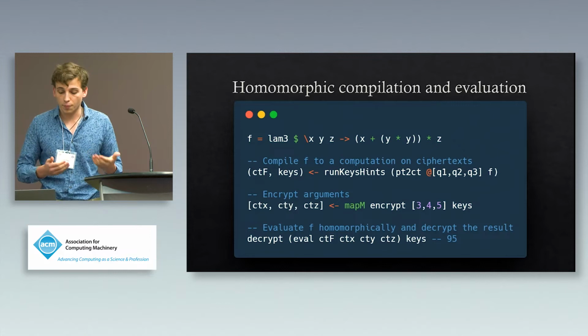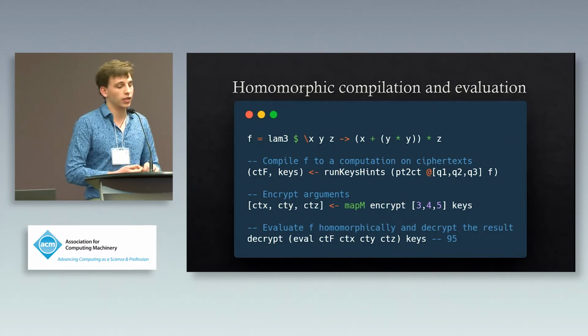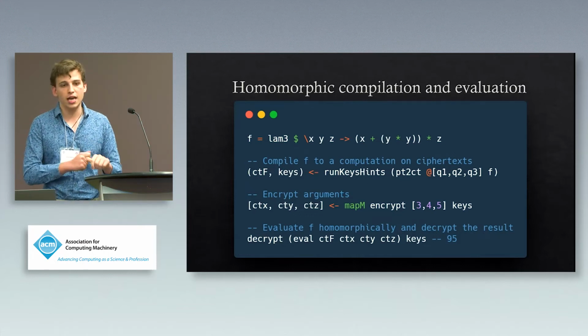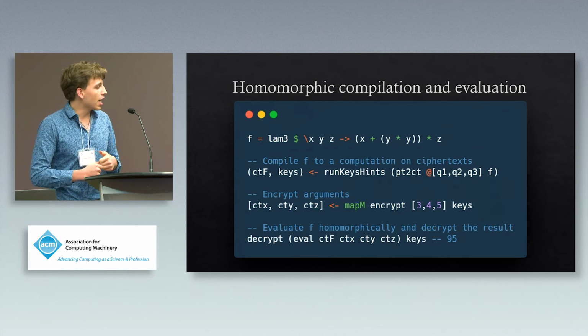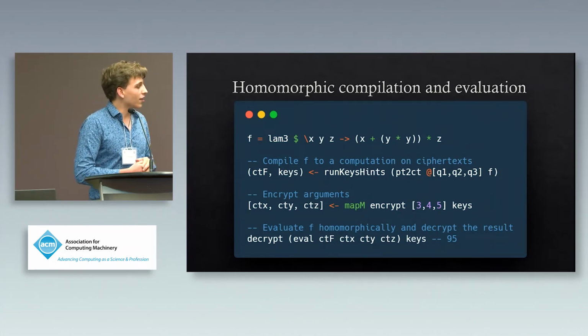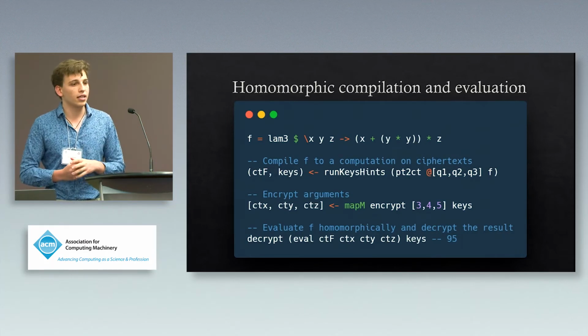The next step is we compile f into a homomorphic computation on ciphertext, we get back our homomorphic computation CTF as well as the keys that were generated. We then encrypt our arguments using those keys, and then eventually we can evaluate our homomorphic computation, decrypt it, and get our expected result of 95.